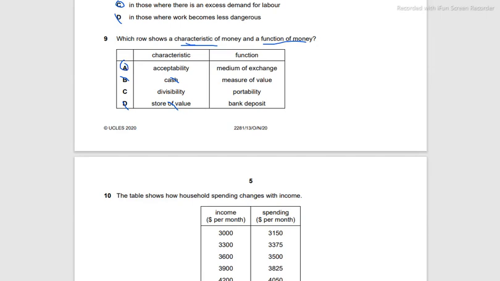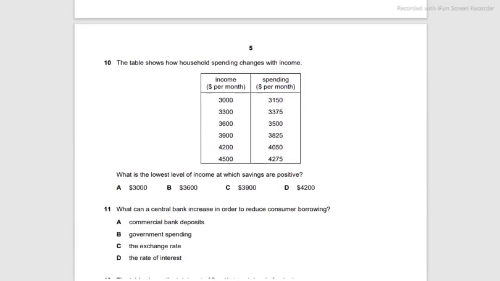Measure of value, portability, bank deposit, these are already eliminated using the characteristic. However, divisibility is the characteristic, and portability is also another characteristic and not a function. So C is also not the answer.